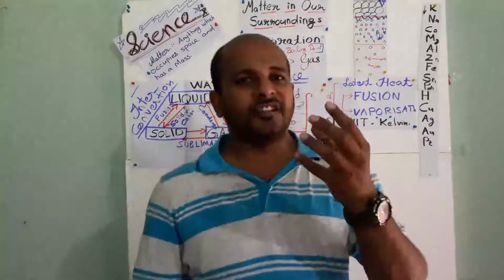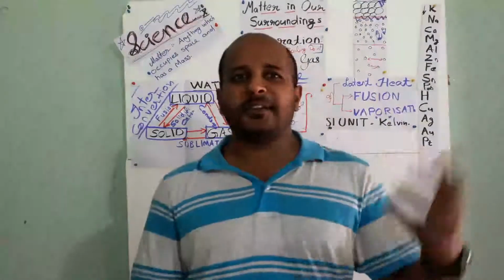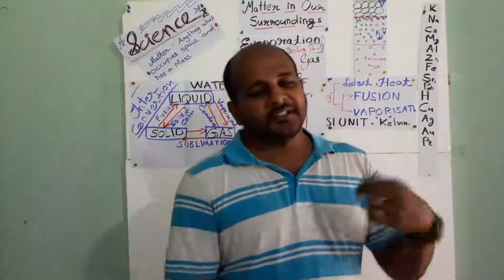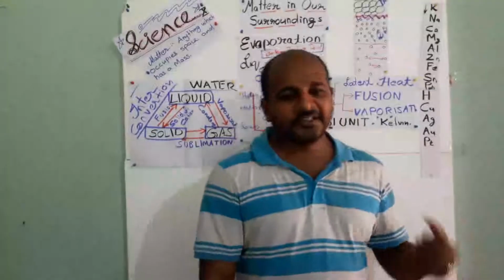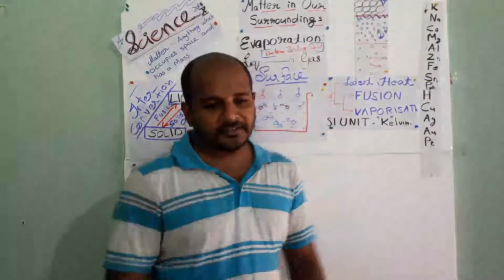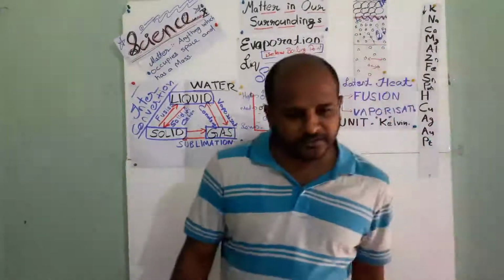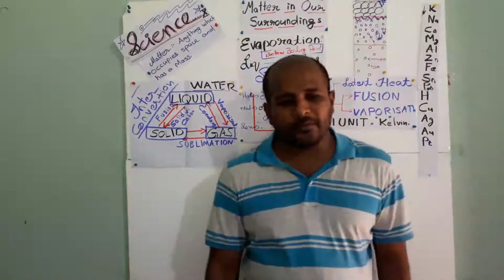Humidity is the presence of moisture in the atmosphere. When more moisture is there, it will be difficult for the water molecules to change into vapor form. If the surface area increases, evaporation increases. If temperature increases, evaporation increases. If wind speed increases, the rate of evaporation increases. Okay, this is the common thing about evaporation.